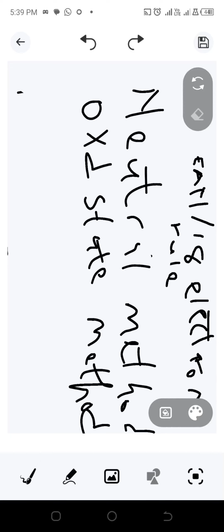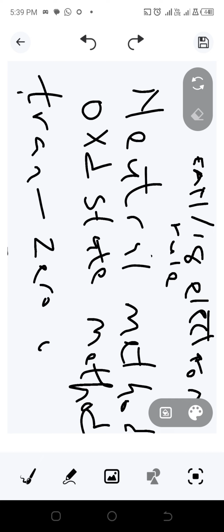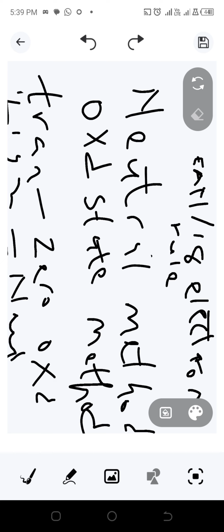In this scenario, the transition metal will carry zero oxidation state, while the ligands will be said to be neutral. When we talk about the ligands being neutral, they will carry their usual charges.